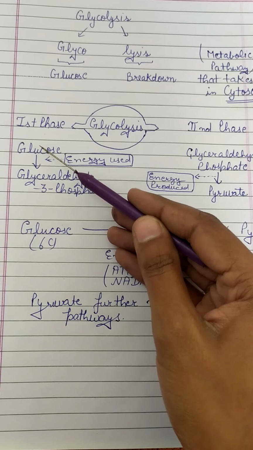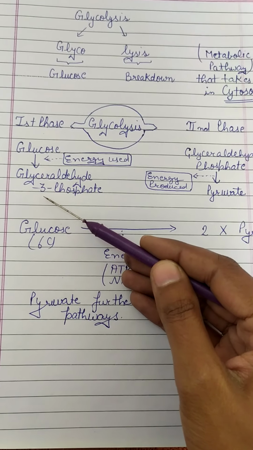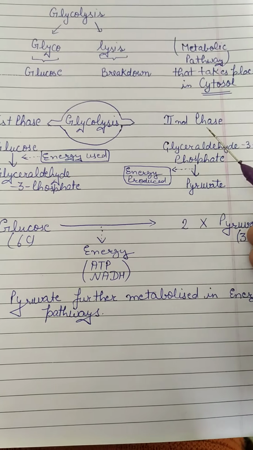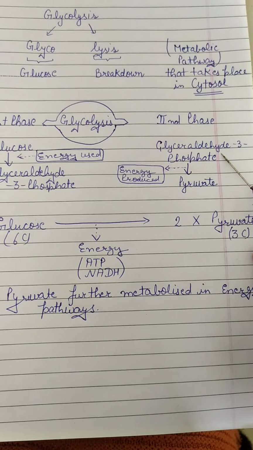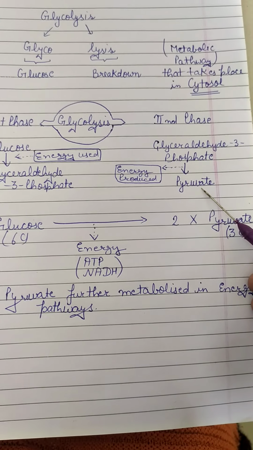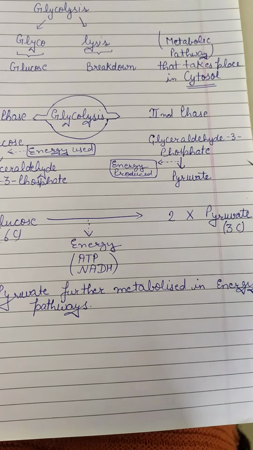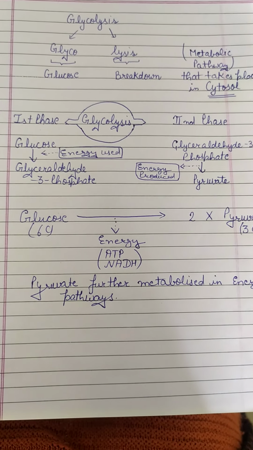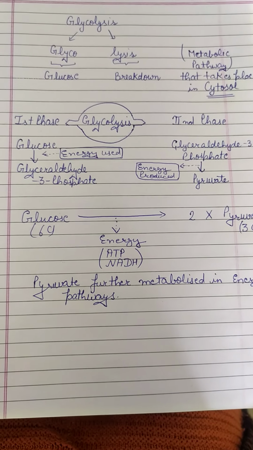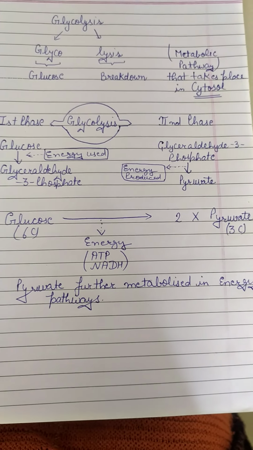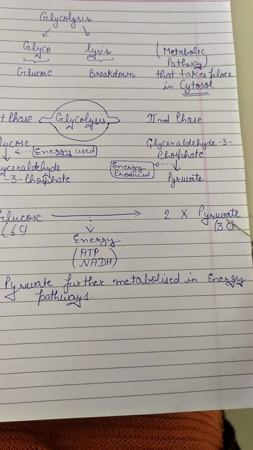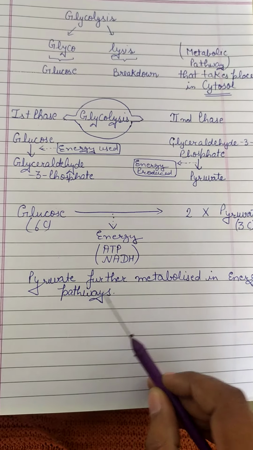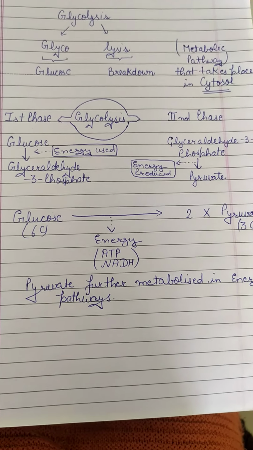In the first phase, glucose will convert itself into glyceraldehyde 3-phosphate, and for this process, energy is used. In the second phase, this glyceraldehyde 3-phosphate will convert itself into two pyruvate molecules, and during this second phase, energy is produced. So, when glycolysis occurs in our body, this happens for the formation of energy. The molecule formed at the end of this pathway, pyruvate, is further metabolized in energy pathways. So now we will study the glycolysis reactions.